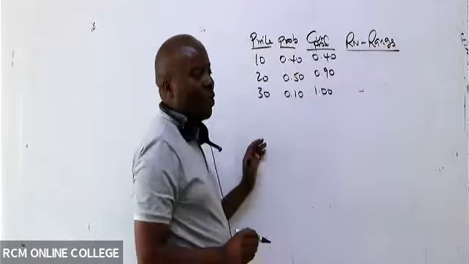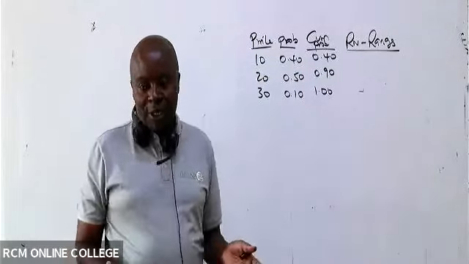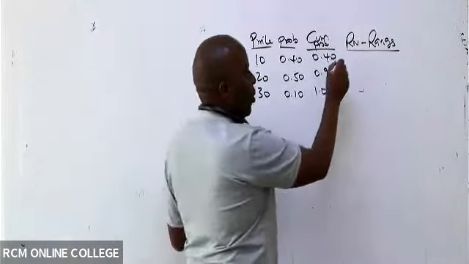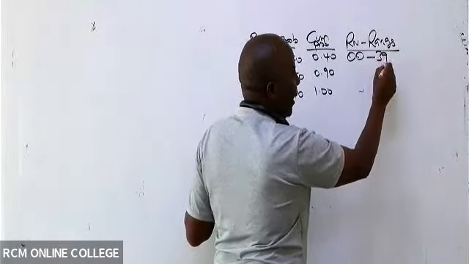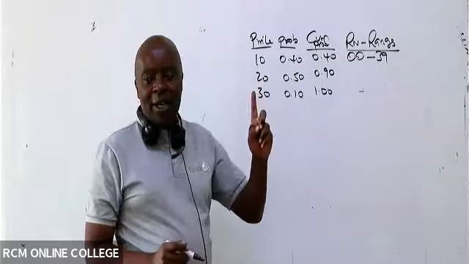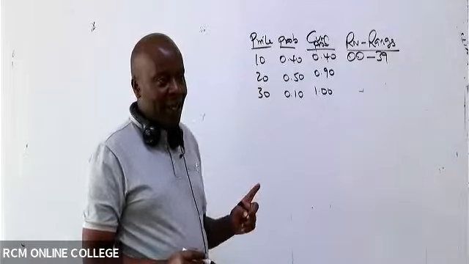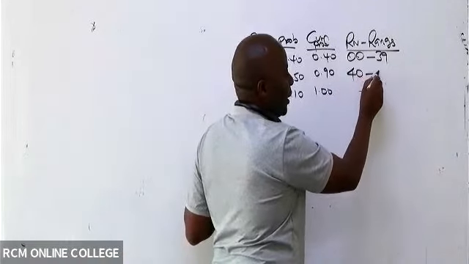These are how many decimal places? 2 decimal places. So what do we have here? It is 00 all the way to 40, minus 1, that gives us 39. After that, the next one will be all the way to what here, somebody?